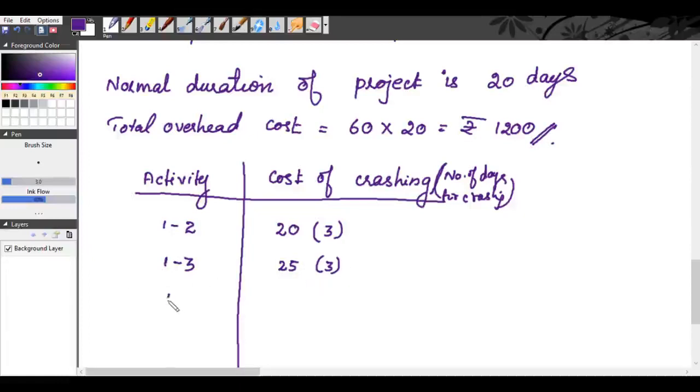Next activity is 1, 4. The cost of crashing is 30. The normal duration is 15 days. Crash duration is 10 days. You can crash it for 5 days.